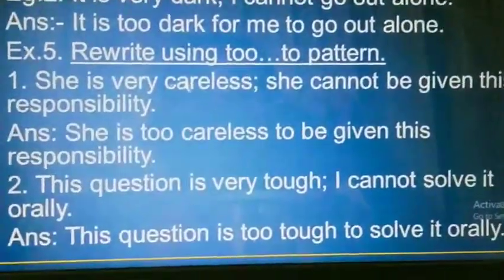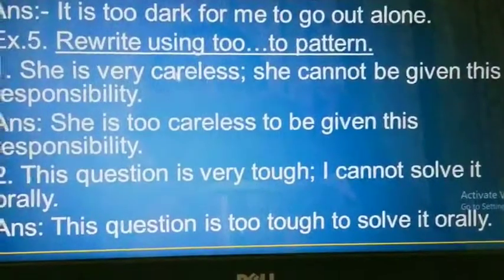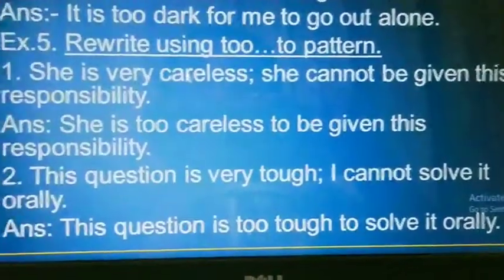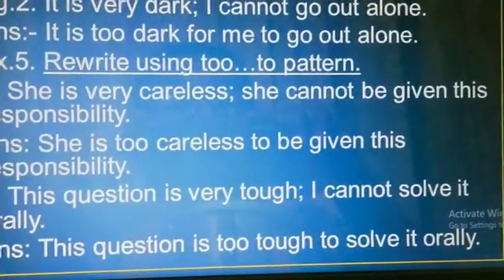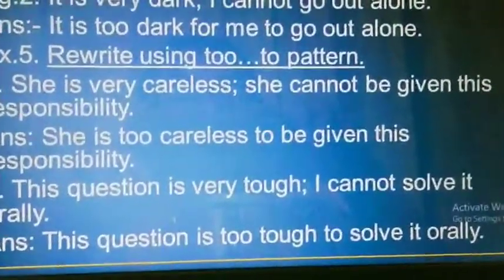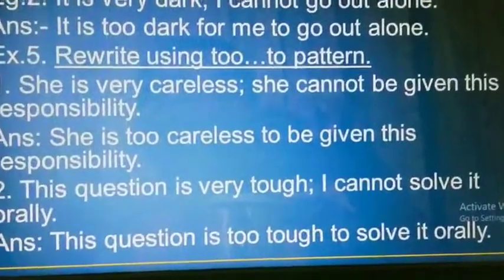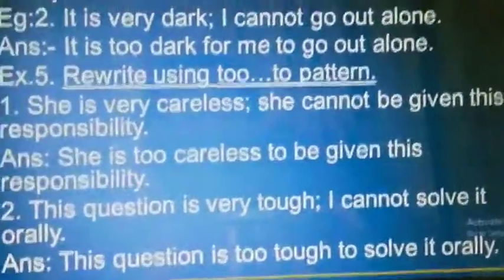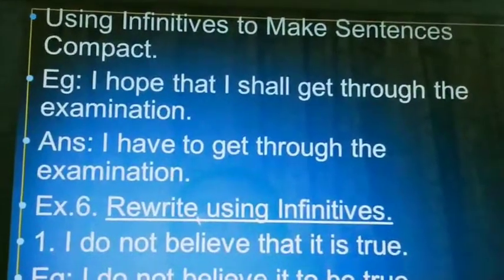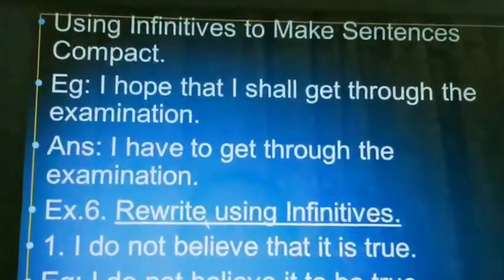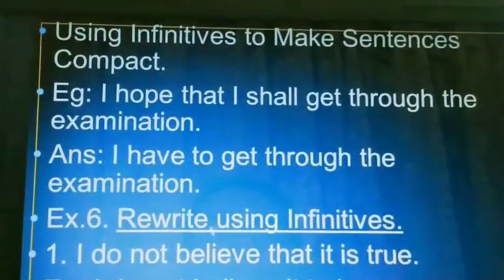Got it? Now the second question. This question is very tough, I cannot solve it orally. This question is too tough to, then the verb here is solve. To solve it orally. Now next topic: using infinitives to make sentences compact. Compact means together or in a short way.